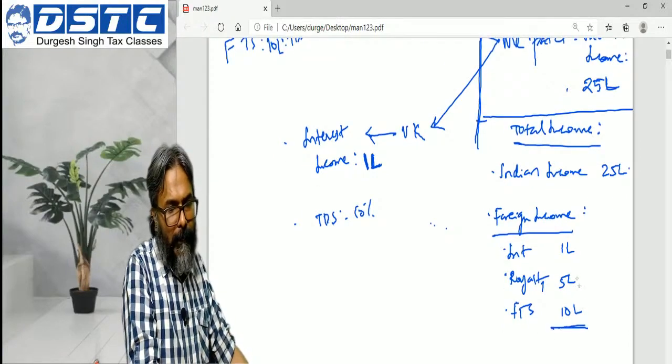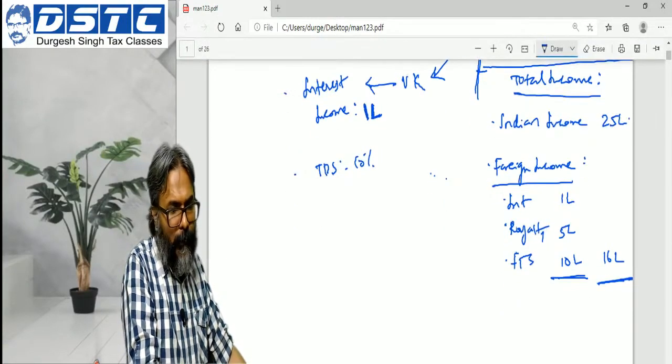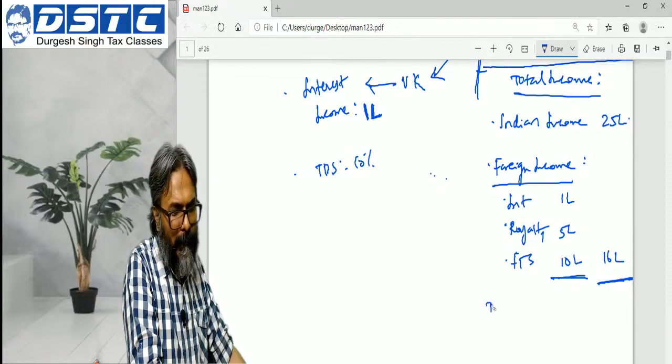So herein 16 lakhs is the calculation. Thereafter the total income herein is say 41 lakhs.